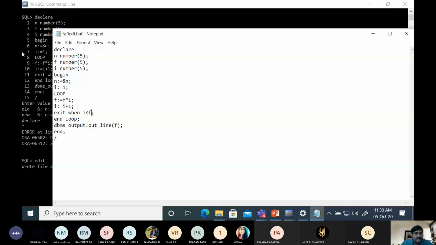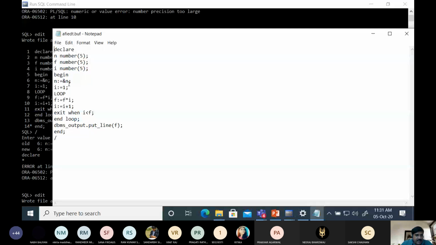Let me check. N equal to number 5, begin, we take the value of n from keyboard 5. Okay, then actually in F we have to assign a value 1, otherwise it may be a garbage value.